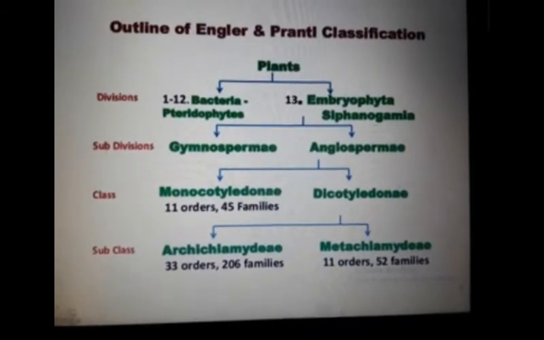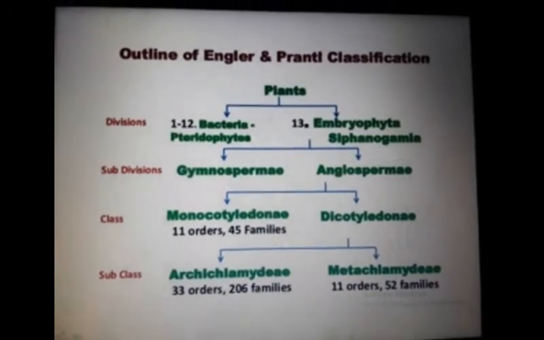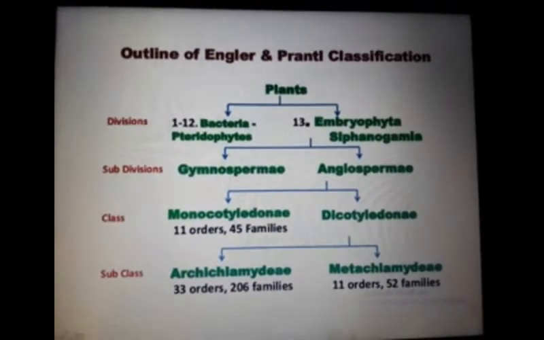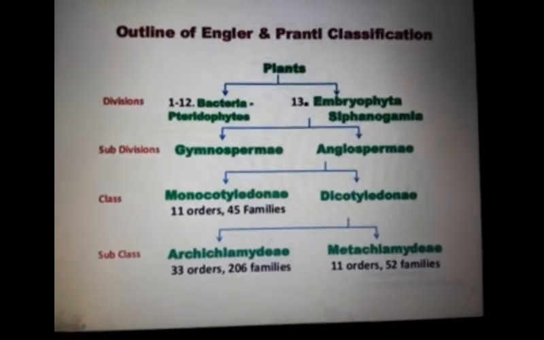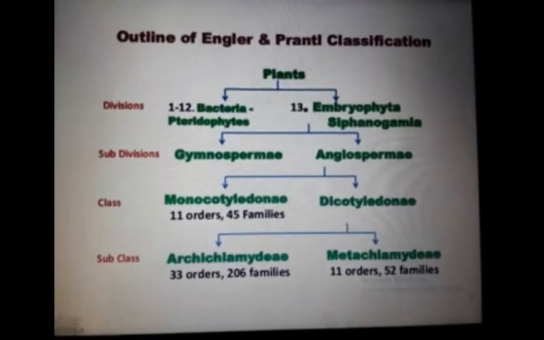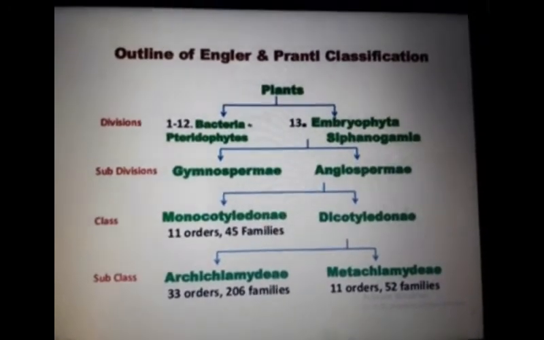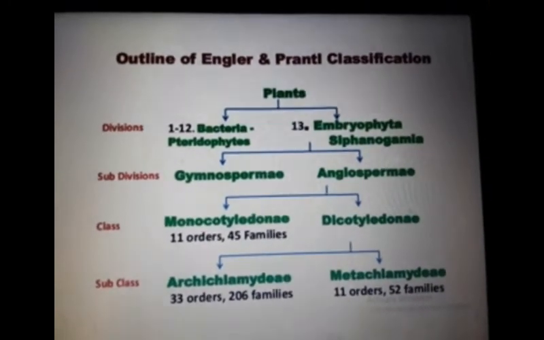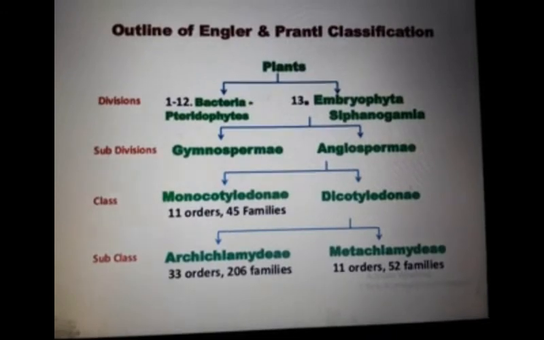So the important points in this lecture: you should be able to define classification. What is classification? What is the artificial system and what is the natural system, and define the phylogenetic system as well, and also give its criteria of classification and units of classification as well. And also you should be able to answer the importance of classification and some botanists regarding the history of classification. You can remember this. This is all about the system of classification.